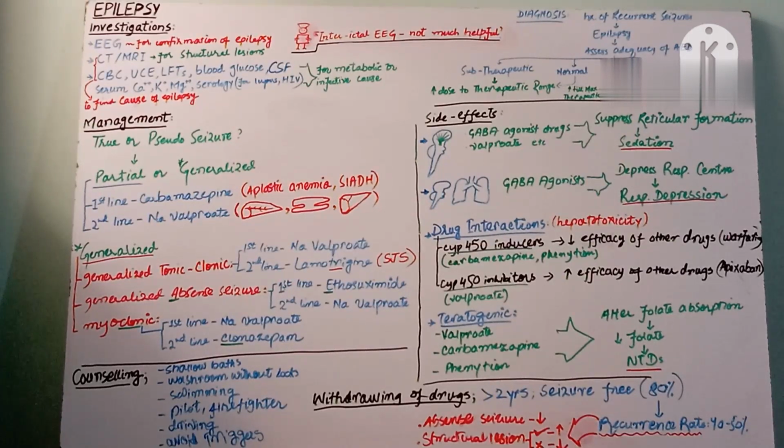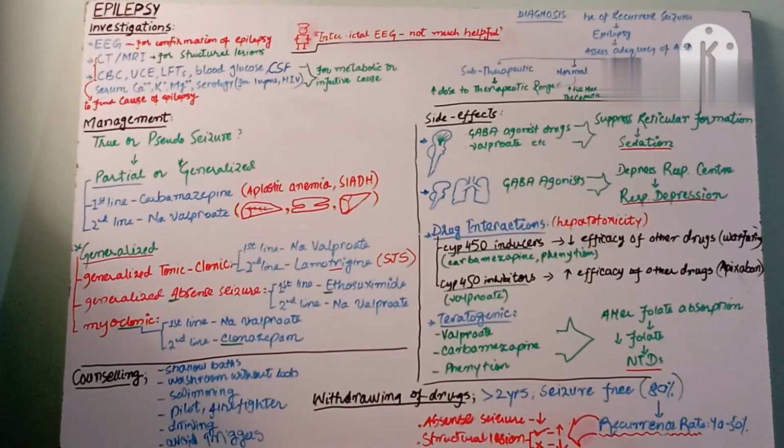Okay, so these are the points through which we can differentiate between the true and pseudo seizures by history and with the EEG too. Now, when we are confirmed that the seizures are true, then we have to differentiate whether they are partial or generalized. I described these all in my first video of epilepsy.